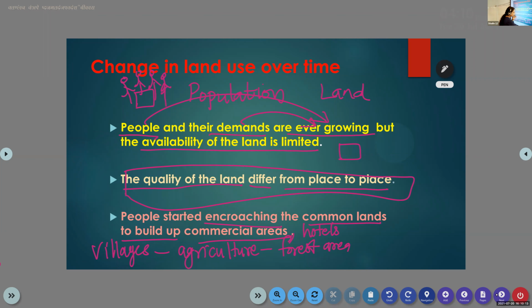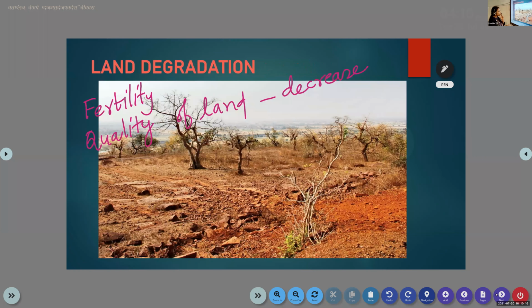So people try to improve the quality of the land by adding chemicals, pesticides, insecticides, and chemical fertilizers. So what will happen? The quality of the land will increase. In such a way, farmers are overutilizing, or human beings are exploiting the land. So it leads to land degradation.